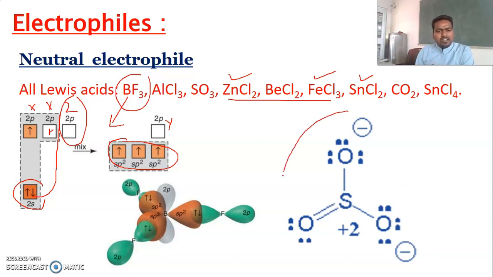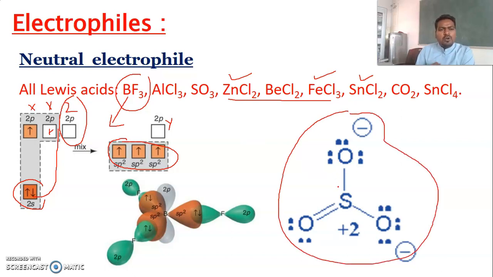Now take another interesting compound, sulfur trioxide. Here sulfur trioxide also acts as an electrophile, and this is also a neutral molecule, SO3. Look at the structure here. Sulfur is attached to three highly electronegative oxygen atoms, and they all try to attract electrons from sulfur. As a result, sulfur is going to have a positive charge.